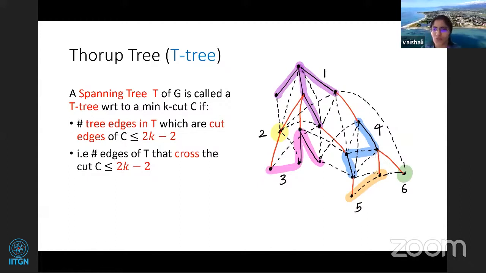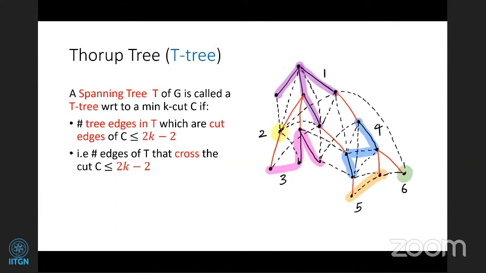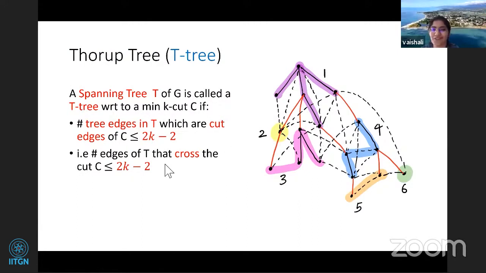Okay. So now we'll be using this to design an S to the K algorithm. Question: what is so special about having that value 2k minus 2? That is the number of cut edges going across, so this is very small. If your k is small, then now we'll see why it is useful.